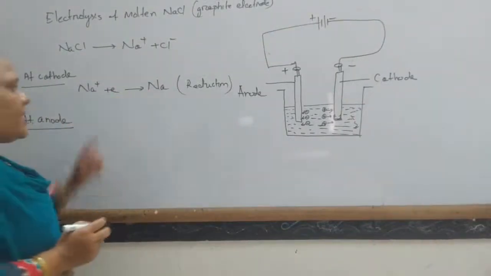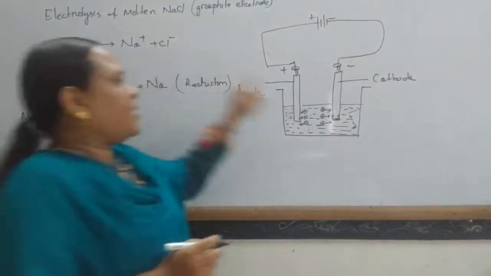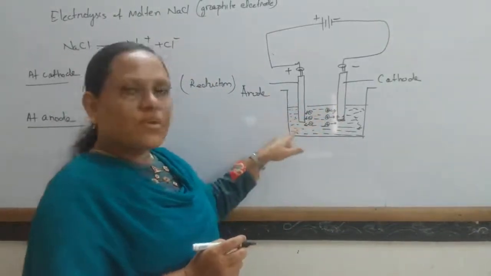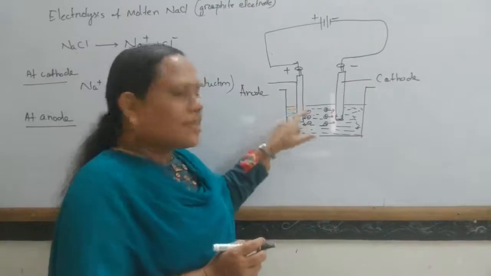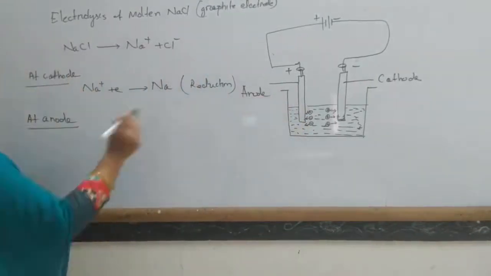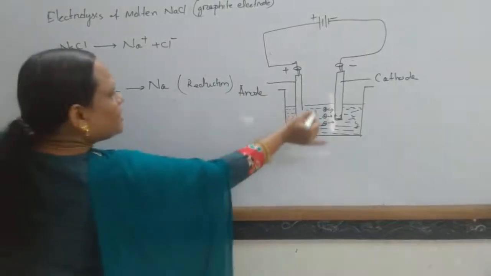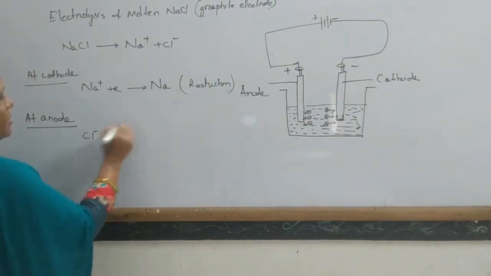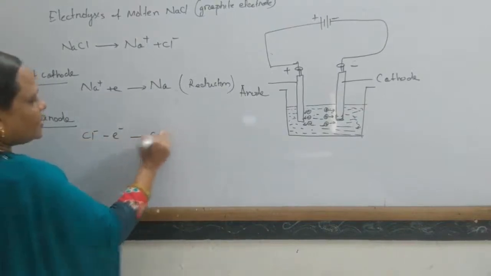At the anode, the anion moves towards the anode and loses its charge. It gives its electron to the anode. So Cl− minus an electron gives Cl.